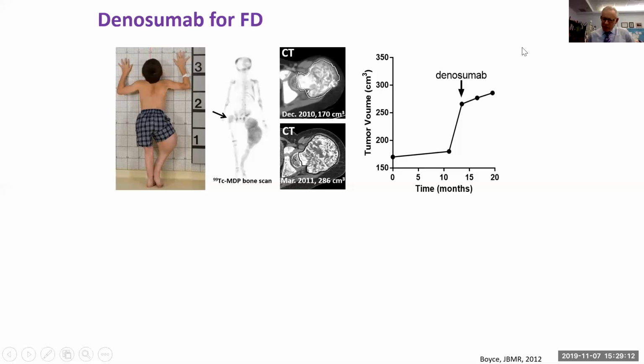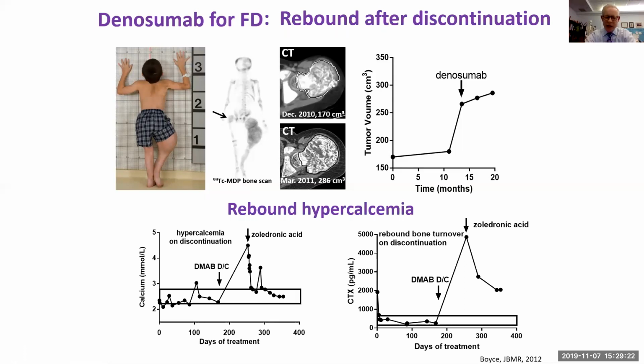There was an unfortunate social situation. This little boy was lost to follow-up, and the Denosumab was stopped very rapidly without any close follow-up. And you can see what happened here. He developed really life-threatening hypercalcemia. This is the blood calcium. It went up to almost 18 milligrams per deciliter.